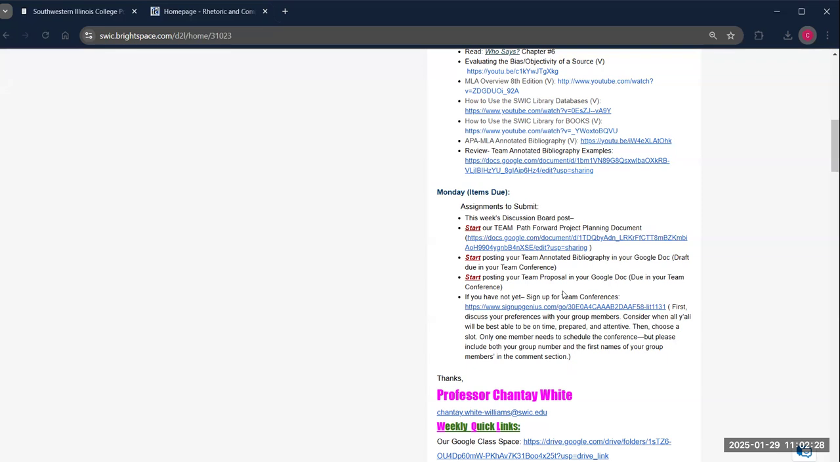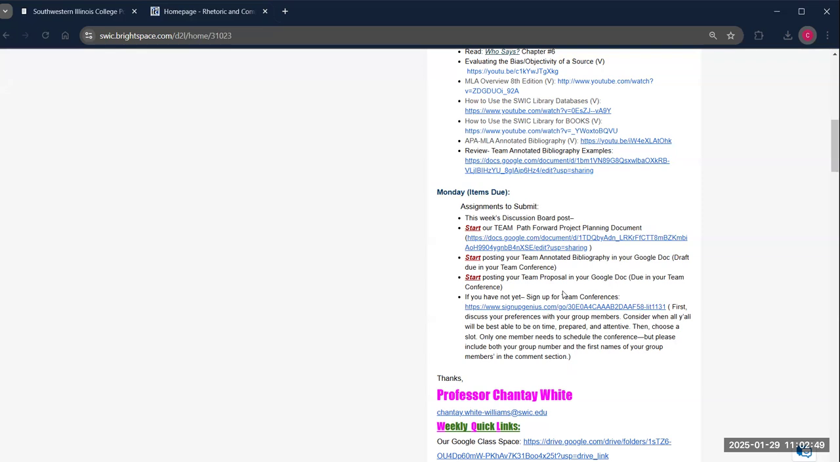The last thing on here just says if you haven't signed up for a conference, and I know a lot of your teams have, that link is still there. Make sure you talk to your group members, pick a time that's going to work for you all, and then we will get together to talk about all the things that you're working on so I can answer all of your questions, show you what you need to access or how you need to go about things.